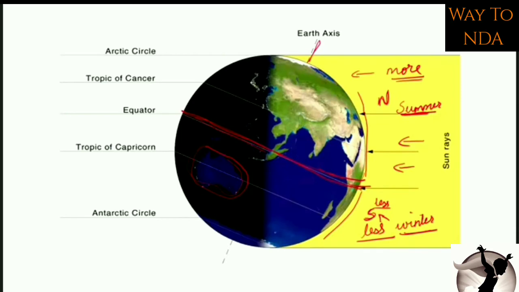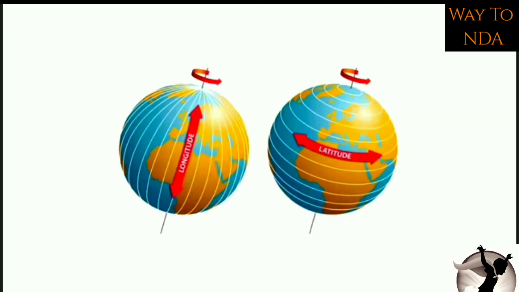Now we will go forward. As I've told you, these are the longitude. So basic concepts, these are the imaginary lines which we have drawn on the earth. The horizontal lines on the earth are called latitudes, and the vertical lines drawn on earth, imaginary lines, are called longitudes. Remember this thing. The vertical lines are longitudes and the horizontal lines are latitudes. The 0 degree latitude divides earth into two parts. I have told you this is called as equator.